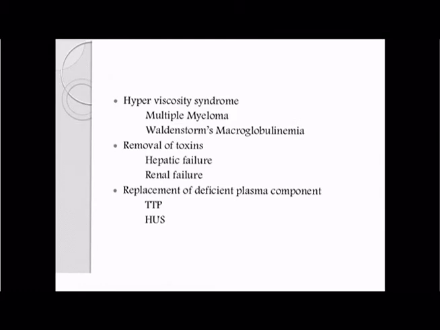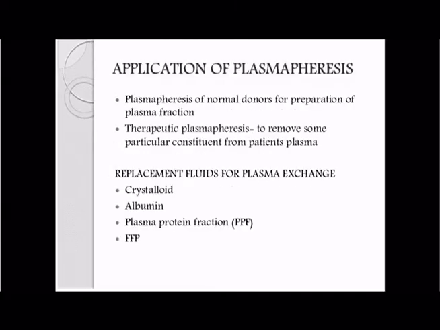Hyperviscosity syndrome, for example multiple myeloma and Waldenstrom's macroglobulinemia. Removal of toxins, for example in hepatic failure and renal failure. Replacement of deficient plasma components in TTP, thrombotic thrombocytopenic purpura, and HUS, hemolytic uremic syndrome. These are the indications for plasmapheresis.